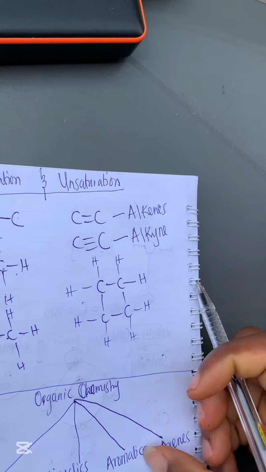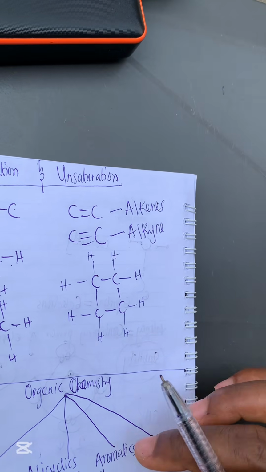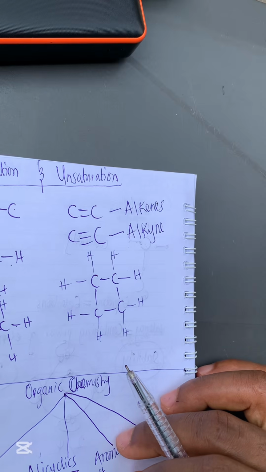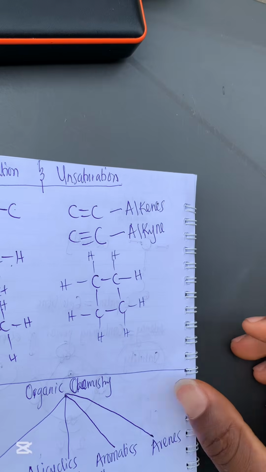Now for aromatics. Aromatics are compounds of benzene. And aromatic compounds usually have a ring.